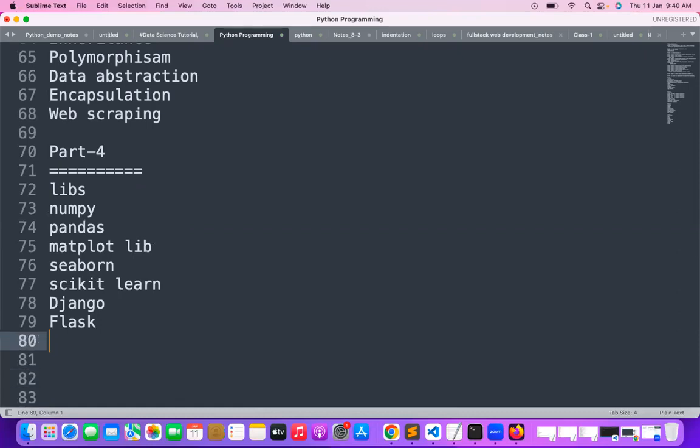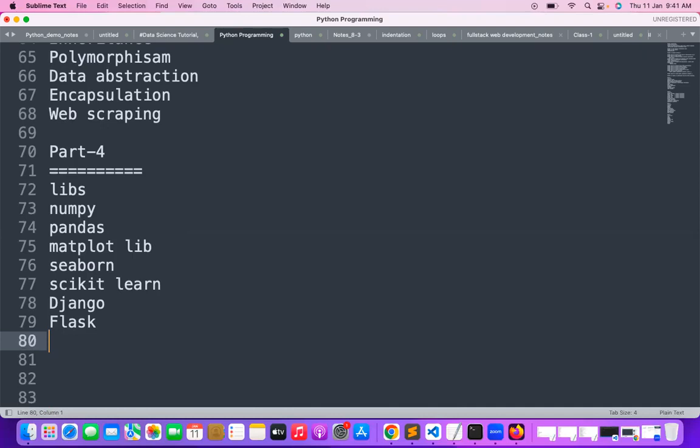We try to go with part 4. Part 4 is a very big one. Part 1, part 2, part 3, basic programming fundamentals, basic level and advanced level programming fundamentals we are learning from part 3 onwards. But part 4 onwards, very important is the project level. For each and every library, we have to implement one or two separate projects individually. This is the very important thing where you can work.